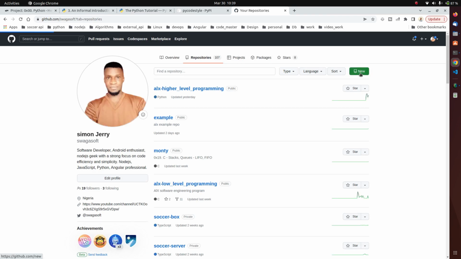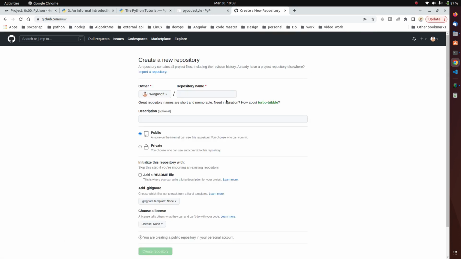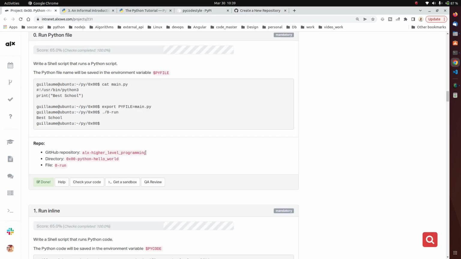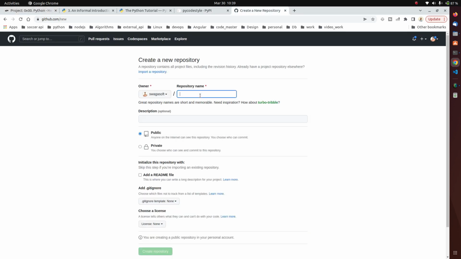So immediately you click on this new button, it should take you to a page where you can create your repository. And if you go back to our project, you can see they said the repository name should be this. The GitHub repository should be this. So all you can do is to paste it here. So GitHub is going to check. So for mine, it says the repository already exists.